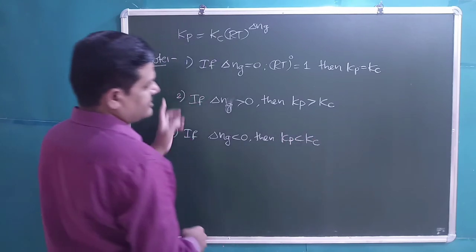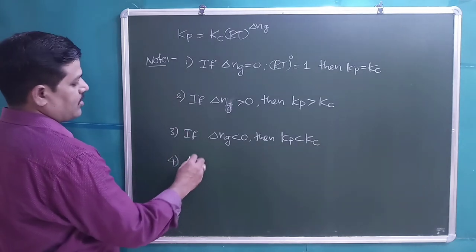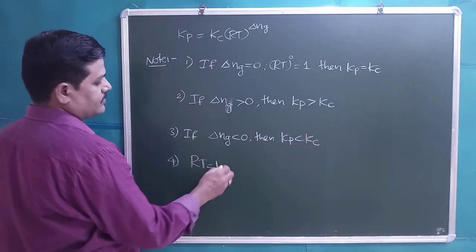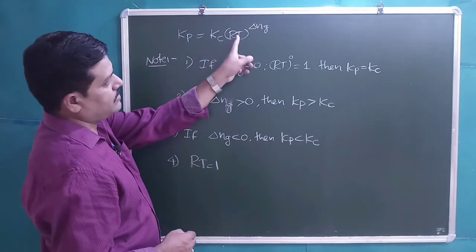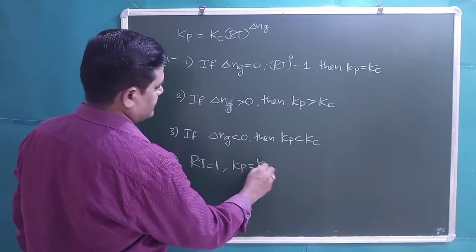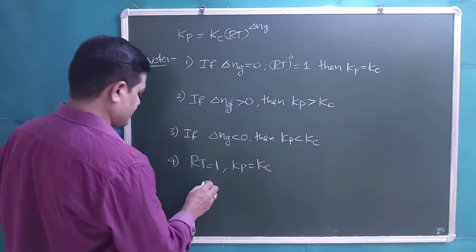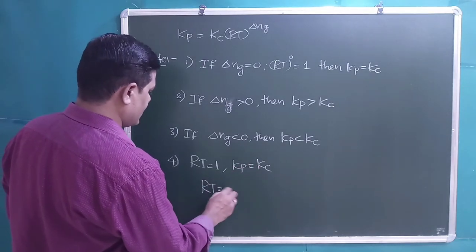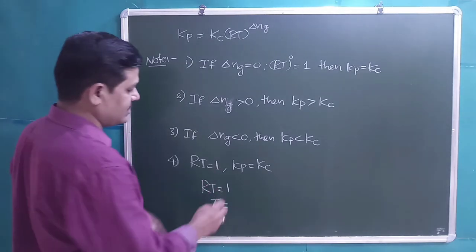Students, along with these conditions, if the product of RT is equal to 1, then 1 to the power of anything is equal to 1. Then also Kp is equal to Kc. What is the temperature at which RT, the product of R and T, is equal to 1?